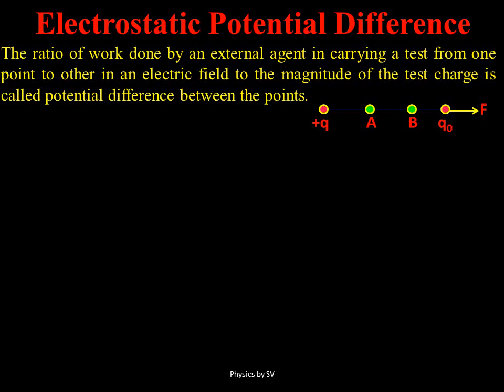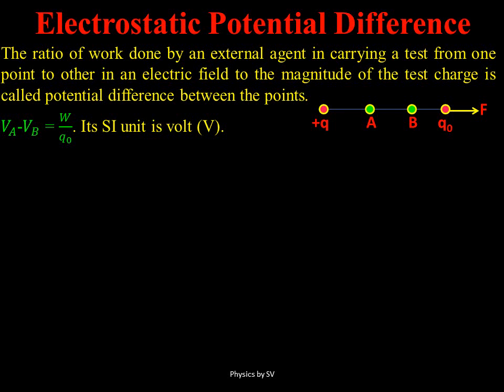So that quantity will be defined as the electrostatic potential difference. Mathematically, VA is the potential at point A, this is the potential of source charge, of course, and VB is the potential of source charge at point B. Hence, VA minus VB will be a term known as potential difference, and it will be defined as the ratio of work done which is required in carrying the test charge from point B to A.